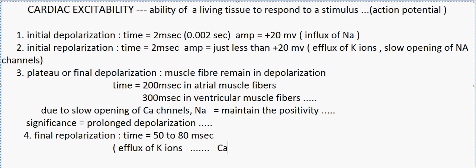What happens here is the amount of potassium ions which leave the cell is greater than the calcium ions which enter the cell. So the cell tends to move from positive to a negative gradient, as there is excess efflux of potassium ions in this phase.